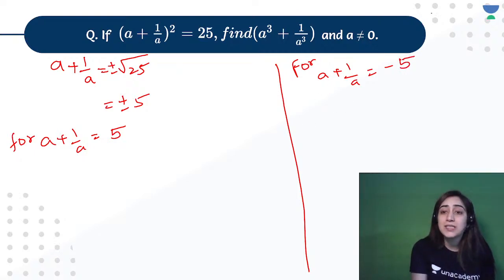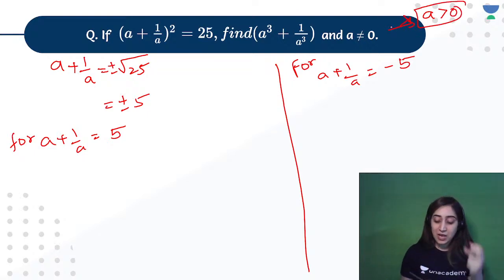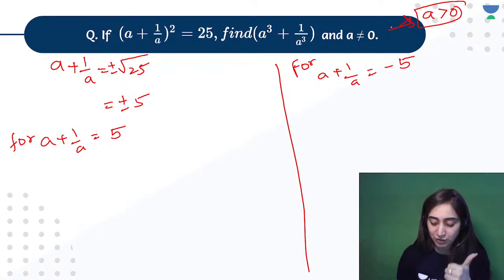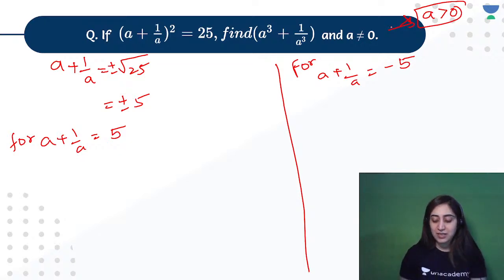Because it's not saying that a is greater than 0. This thing has not been mentioned. So in that case, we'll be taking both the cases. If that was mentioned, then we could have taken just one case. Ayush, that's the right answer. Great job. Let's move to the next question.